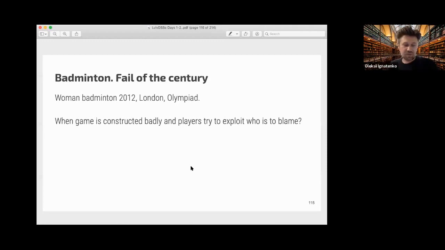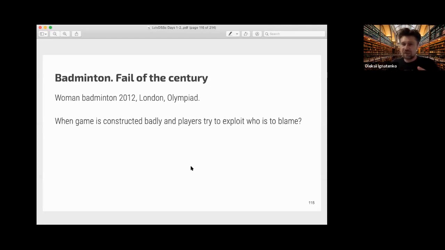So it was the Summer Olympics in London in 2012, and it was the women's badminton team championship. For some reason, when they created the schedule for the games, they did not put the games at the same time, because they wanted to show them to the maximum number of people, for example.